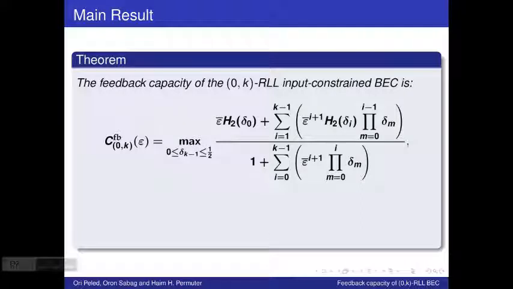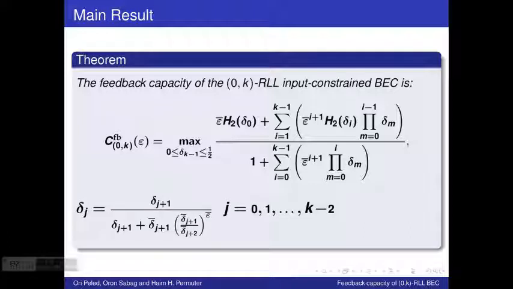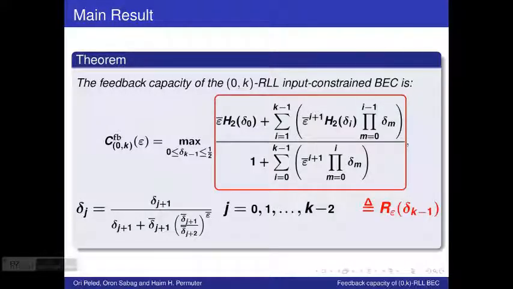Notice that the function itself seems to be a function of k variables, denoted delta 0 through delta k minus 1, but the maximization is done only over a single parameter, delta k minus 1. That is because the rest of the deltas can be calculated recursively once we have maximized over delta k minus 1. In future slides, instead of again writing this entire big expression for the capacity, I would simply address this function as R epsilon of delta k minus 1.